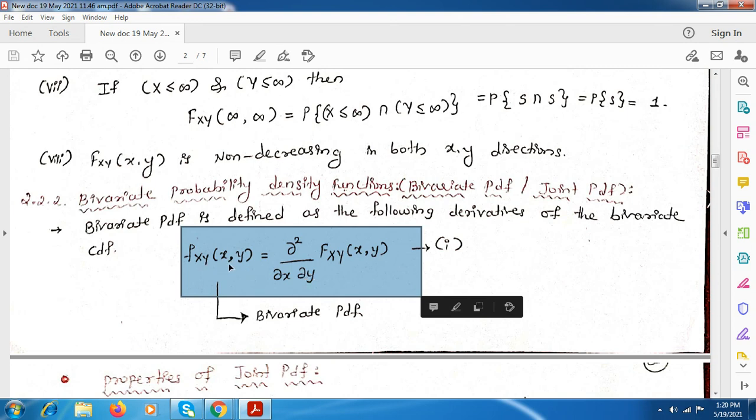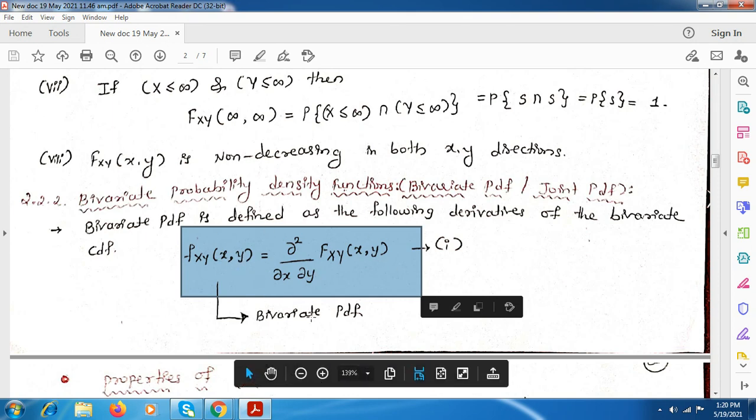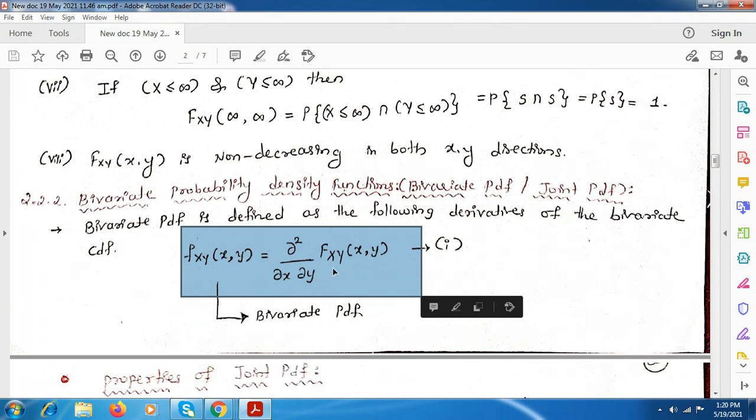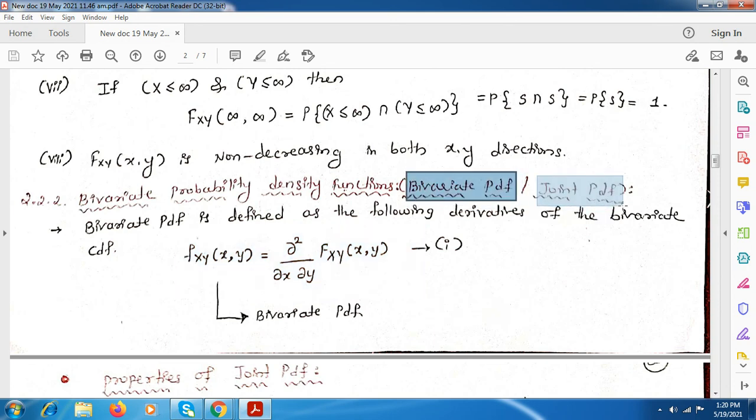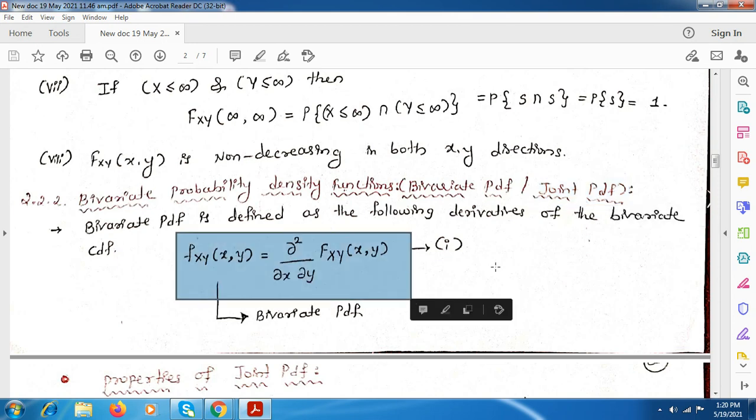It is f x comma y. We have dou square divided by dou x dou y of F xy. This is the notation for the bivariate CDF, and this is the notation for the PDF. So note down this equation. This you already know, that is differentiation. This PDF is nothing but the differentiation of the CDF. Here you can call it bivariate PDF or joint PDF. So the bivariate PDF is the derivative of the bivariate CDF.